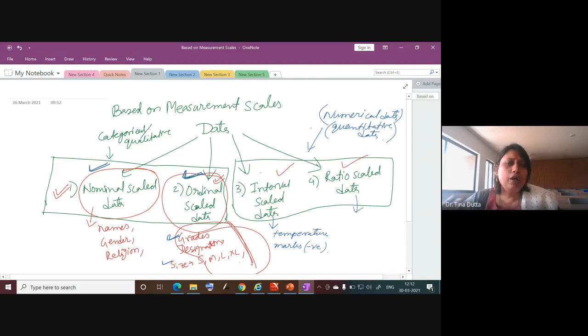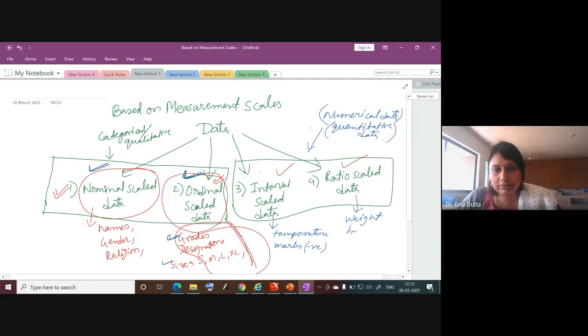Ratio scale data, all other forms of data. For example, an individual's weight, if it is measured in kilogram, suppose. So 0 kilogram means there is no weight at all. That is the lowest point. And highest could be anything. Theoretically, it can go up to plus infinity. But negative weight is not possible, right? Nobody can have a negative weight. So it will be considered as ratio scale data.